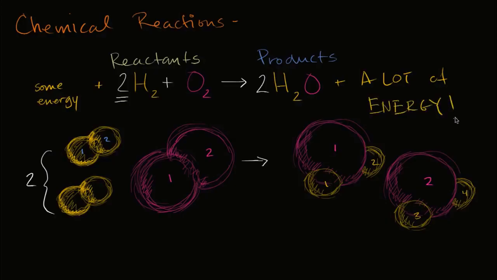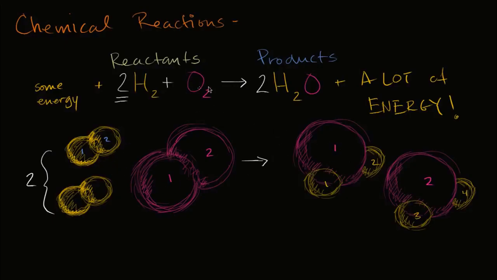So one thing that you might wonder, and this is something that I first wondered when I learned about reactions, well, how does this happen? Is this a very organized thing? Do these molecules somehow know to react with each other? And the answer is no. Chemistry is an incredibly messy thing. You have these things bouncing around. They have energy. They're bouncing around all over the place. And actually, when you provide energy, they're going to bounce around even more rigorously, enough so that they collide in the right way, so that they break their old bonds and then they form these new bonds.